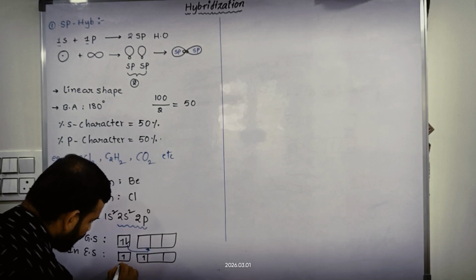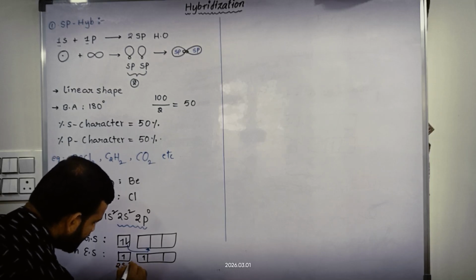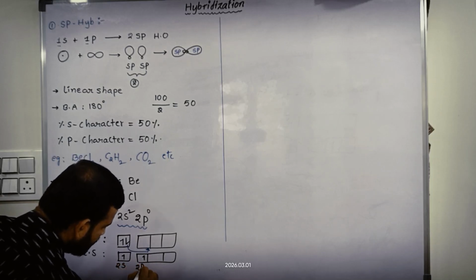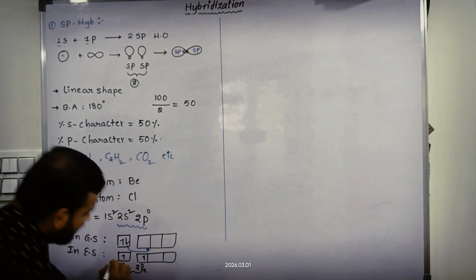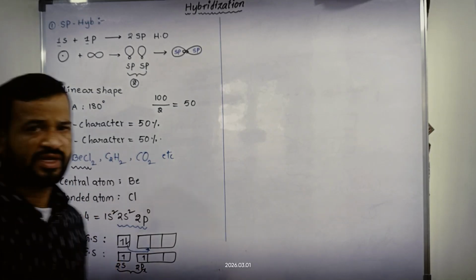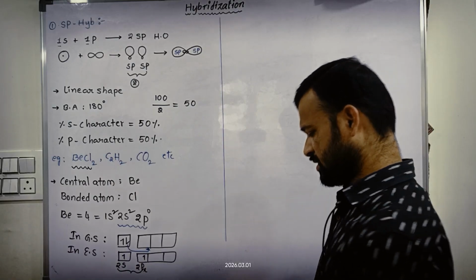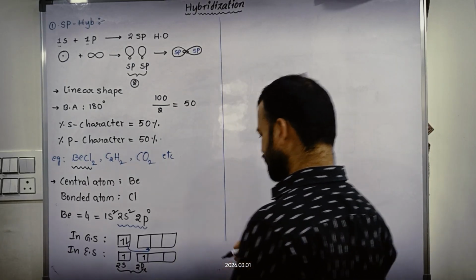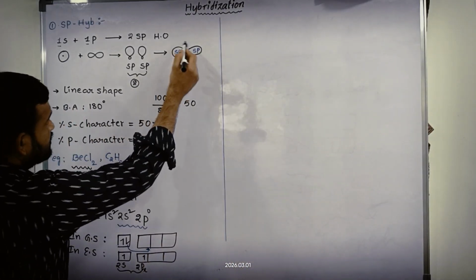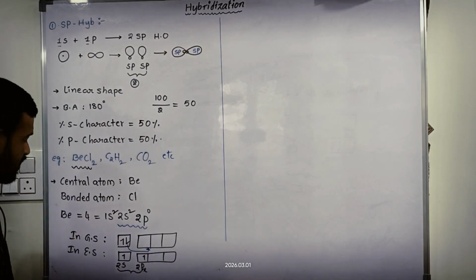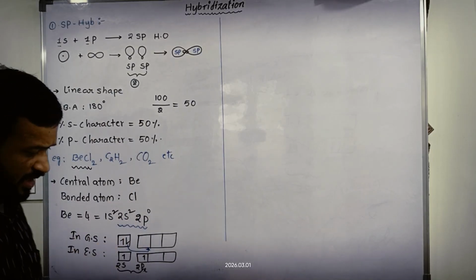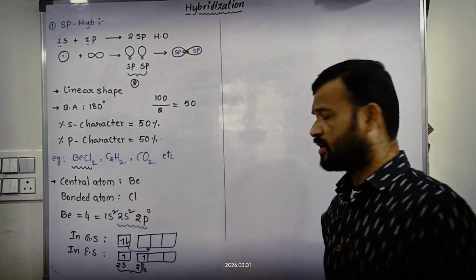So the 2s orbital and 2px orbital are intermixed together to form 2 sp hybrid orbitals. So we know its structure is this.